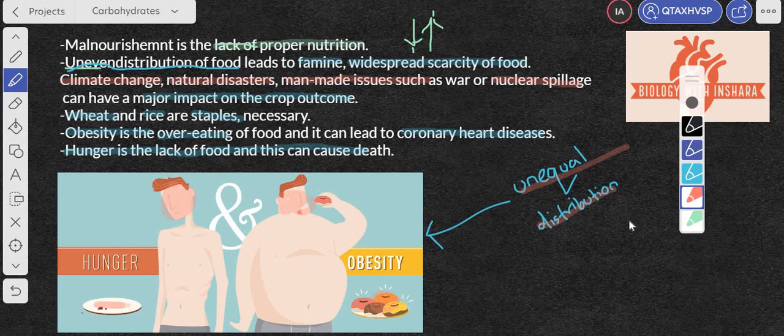Rich countries should give money or support the poor countries, such as the countries in Africa, and aid them by giving them food resources, or better than this would be to educate them as to how they can grow their own crops by giving them the machinery, etc. Or you can also have maybe a type of lab opened up in which you can artificially grow food, and this is happening in many parts of the world. So there are many solutions out there. Have a look at them as well.